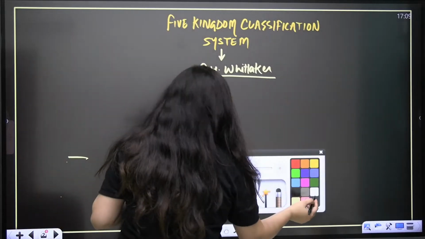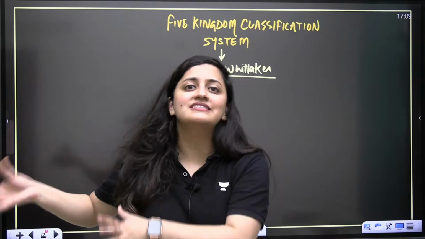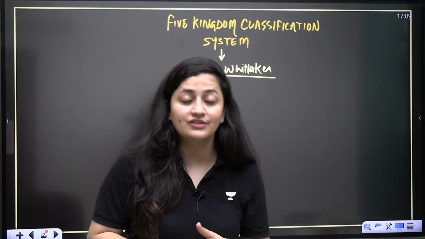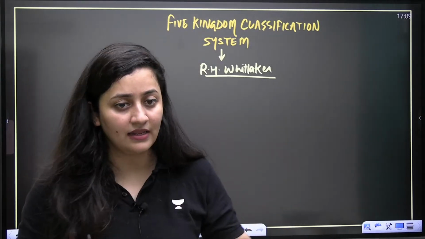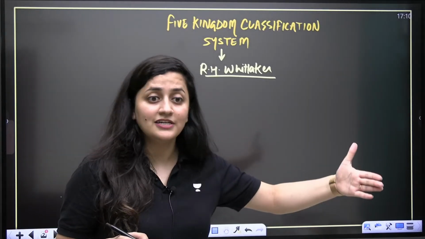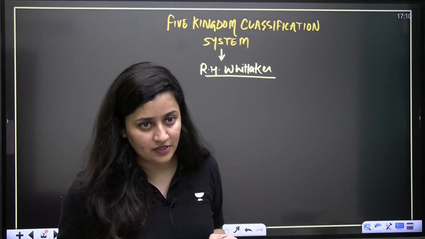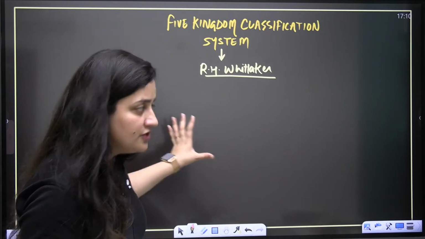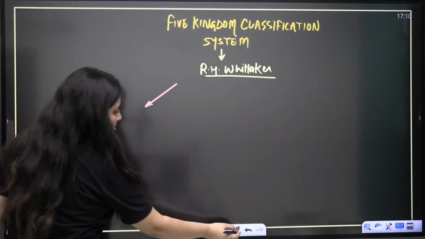The kingdom Plantae has been there from the starting. Even Carl Linnaeus, in his 2 kingdom classification system, included the kingdom Plantae. Later on, after 2 kingdom, a 3 kingdom and a 4 kingdom classification system came, and then the 5 kingdom and 6 kingdom classification systems. In our syllabus, we talk about the 5 kingdom classification system given by R.H. Whittaker. So what are the names of those kingdoms?